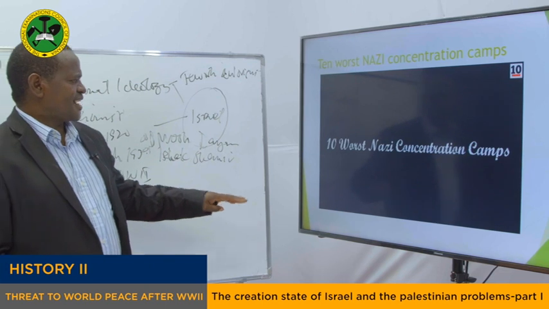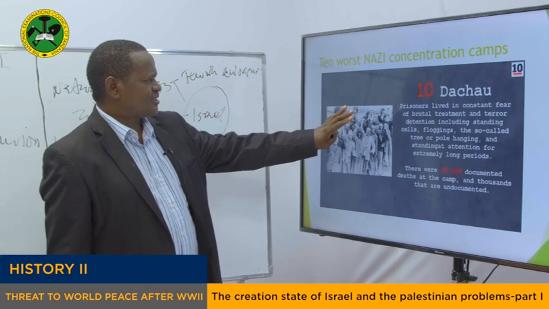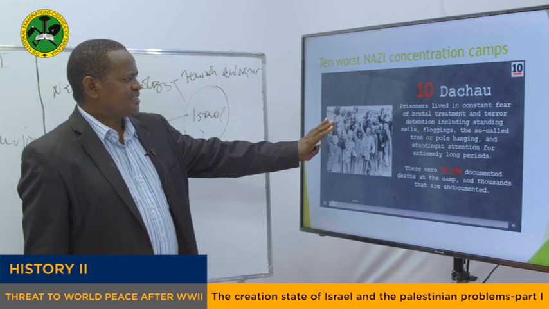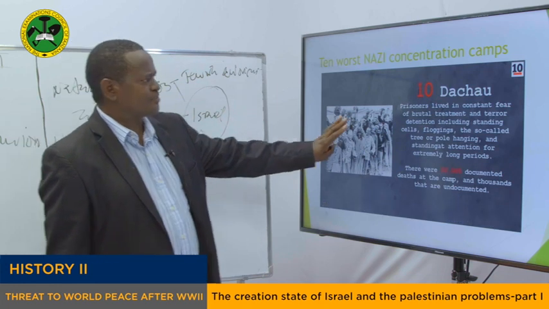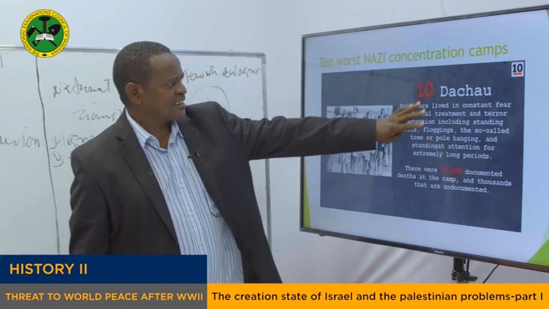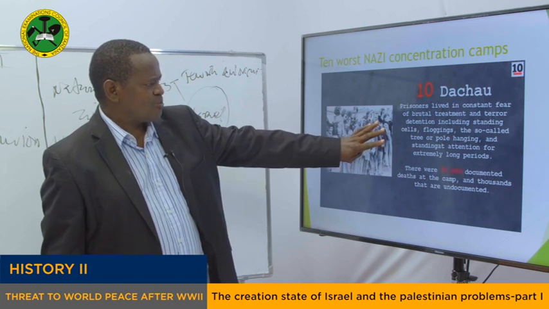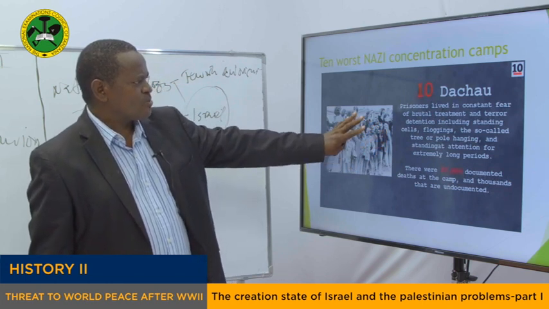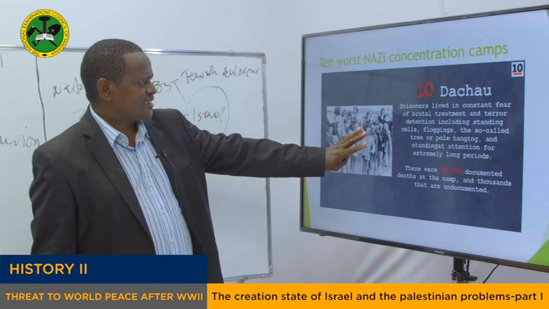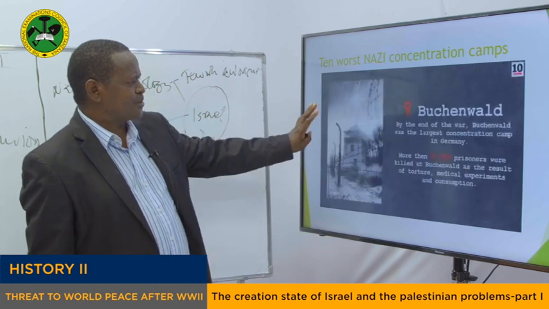My dear students, as you can see, these are the concentration camps. Just to mention a few, this one is called Dachau. This concentration camp is one of the places where the prisoners were kept and people were killed.